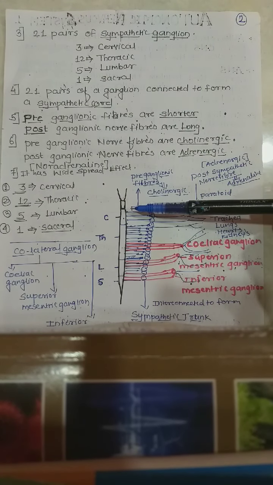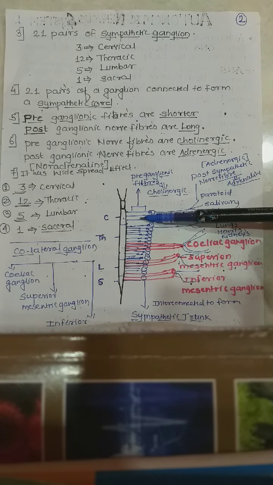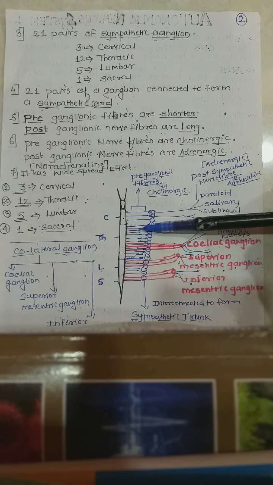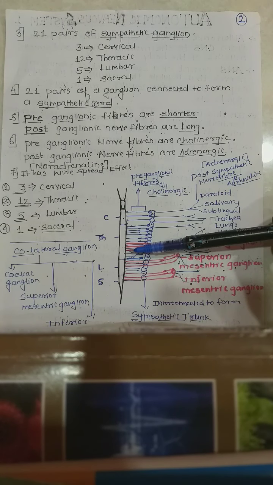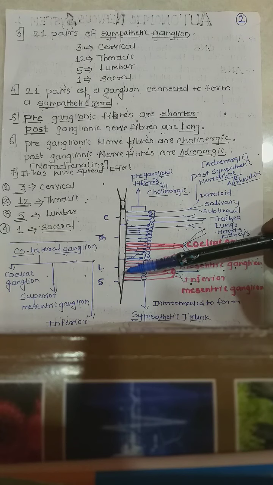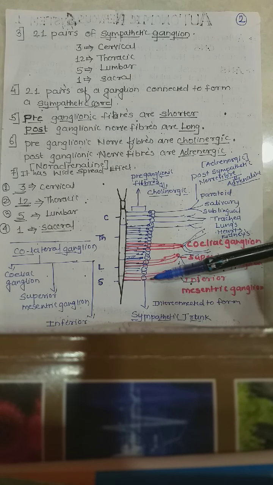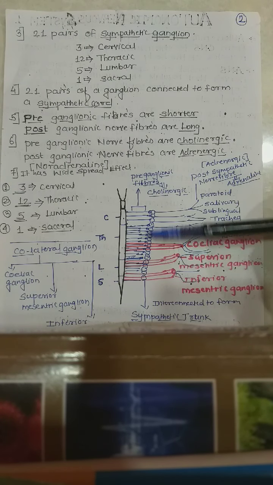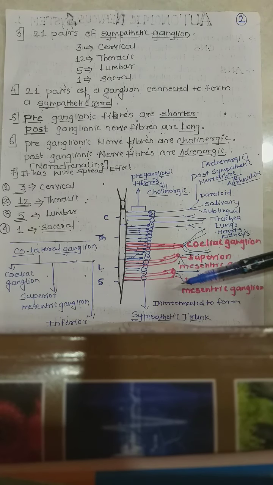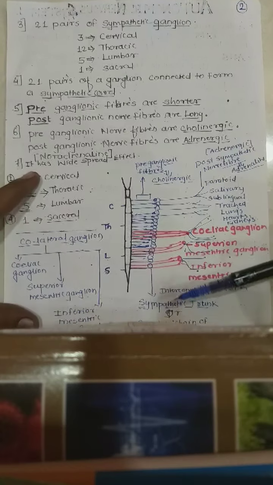Three nerves come from the cervical region, and these form ganglia. Then 12 pairs from the thoracic, 5 pairs from the lumbar, and 1 pair from the sacral, and all these nerves are interconnected to form a sympathetic trunk.